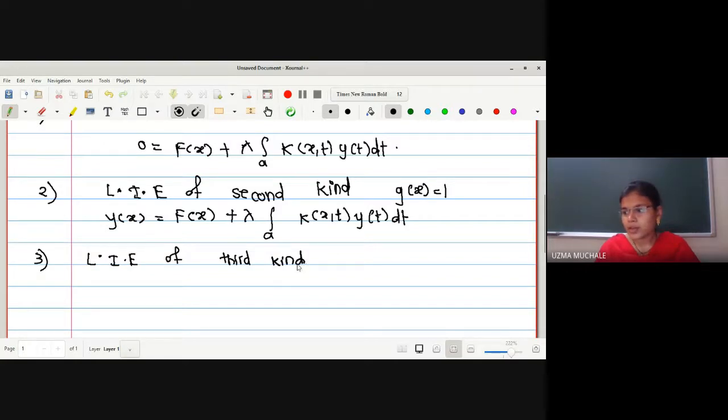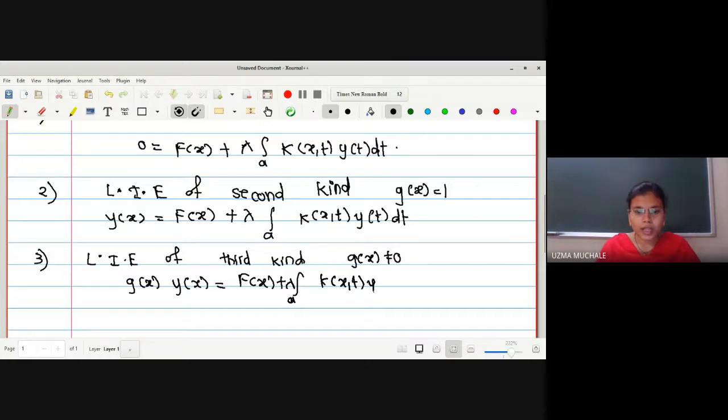At that time, what is the condition? g of x is not equal to 0. So it will be just like the general form. What is the general form? g of x into y of x equals f of x plus lambda integration a k of x t y of t dt.